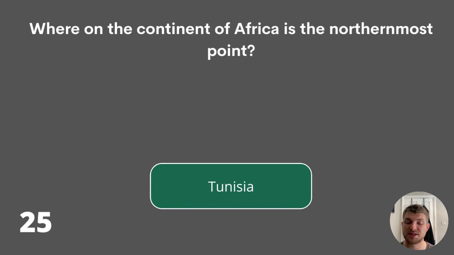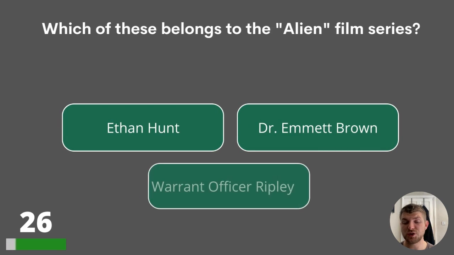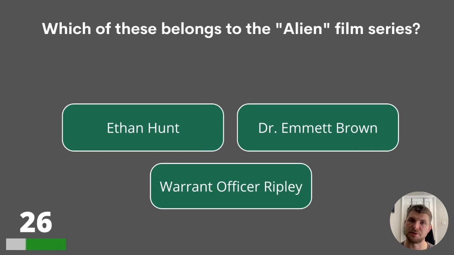We're now moving on to 26. Which of these belongs to the Alien film series? Ethan Hunt, Dr. Emmett Brown, or Warrant Officer Ripley?